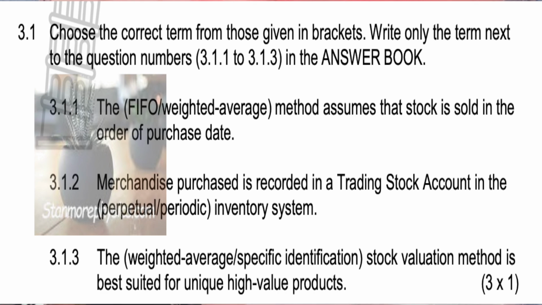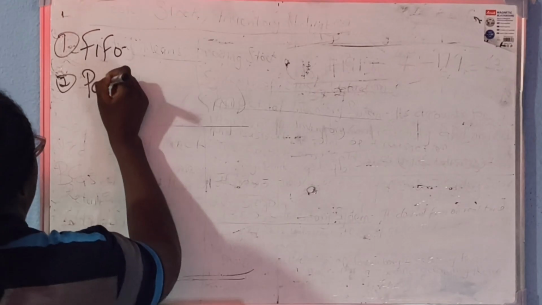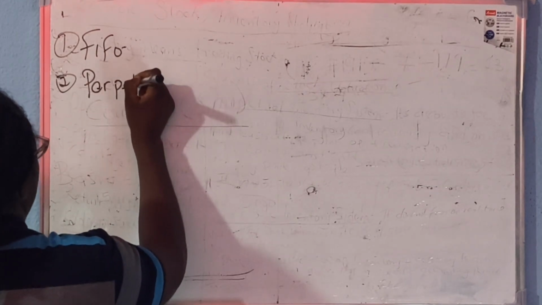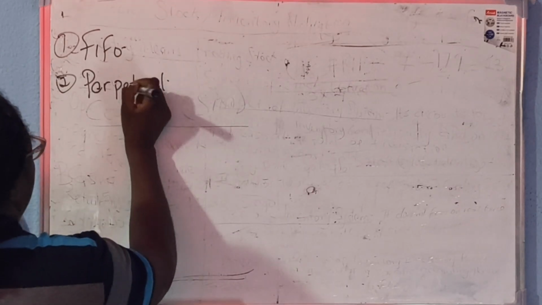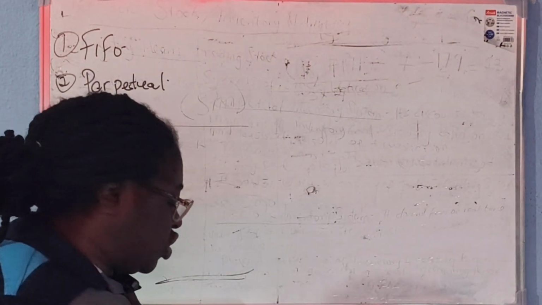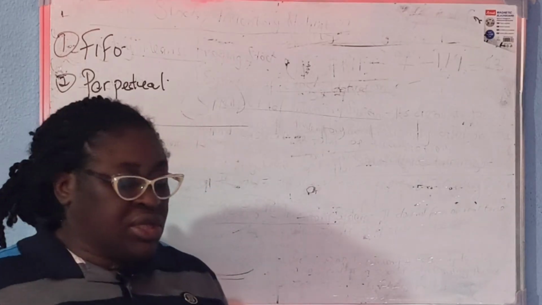3.1.2 says merchandise purchased is recorded in the trading stock account in which system? It is the perpetual inventory system.